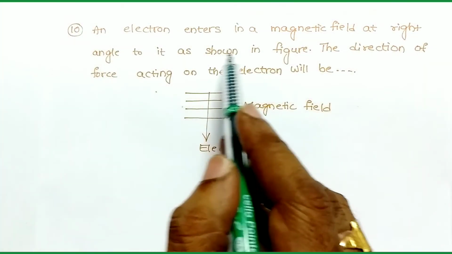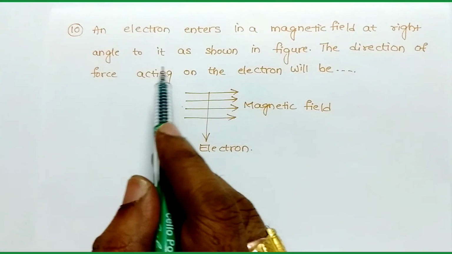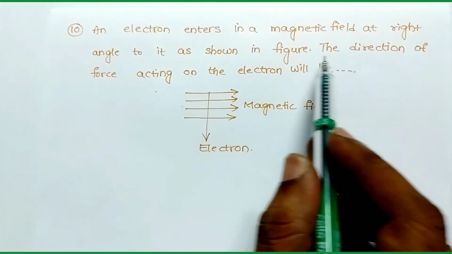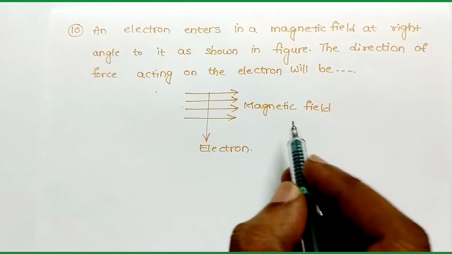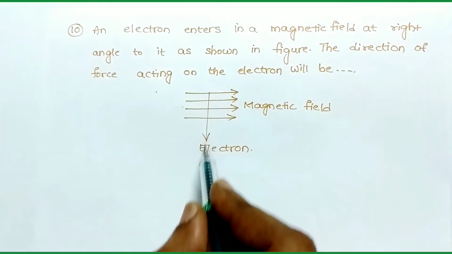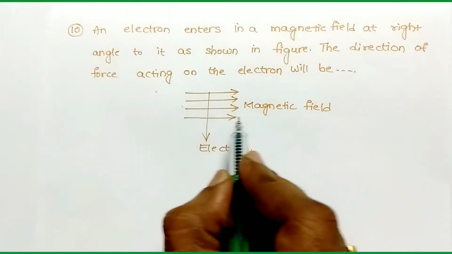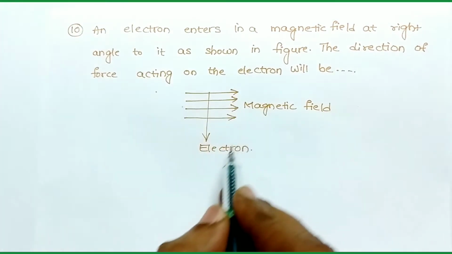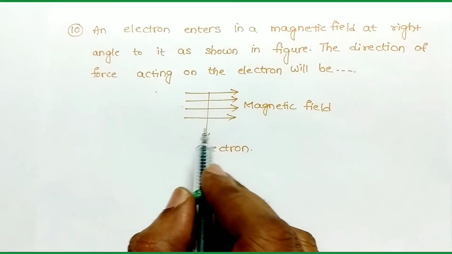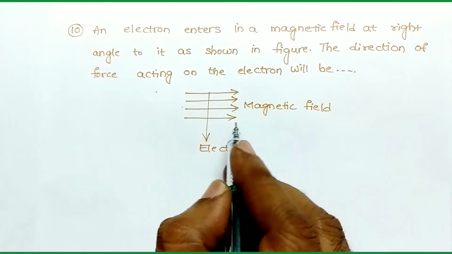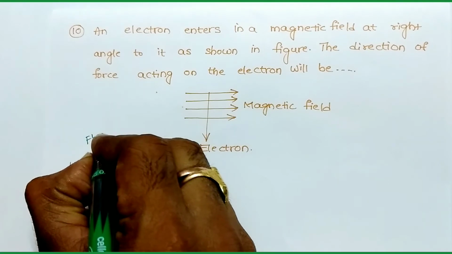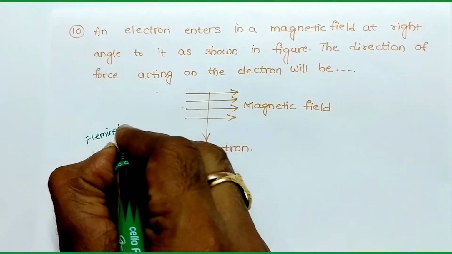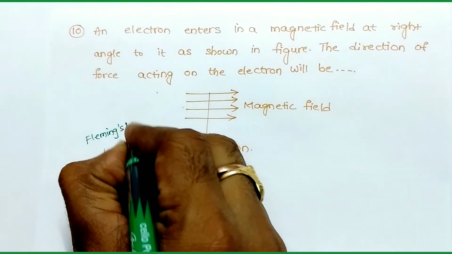An electron enters a magnetic field at right angle to it as shown in the figure. The direction of force acting on the electron will be? Here the electron is moving like this and the magnetic field is like this. So the magnetic field and electron movement are perpendicular to each other. Then we have Fleming's left hand rule.